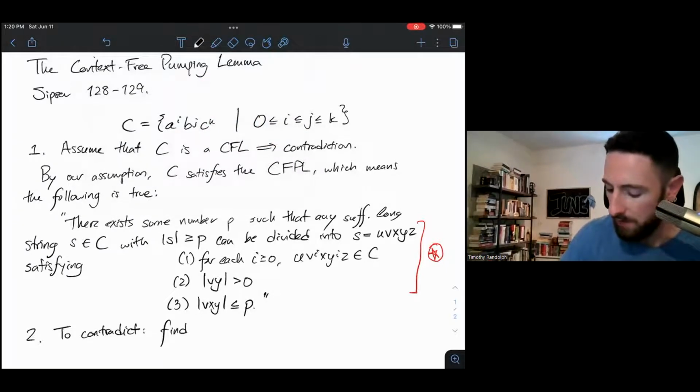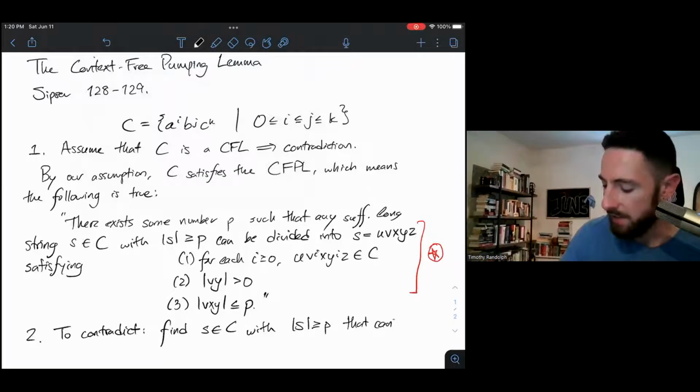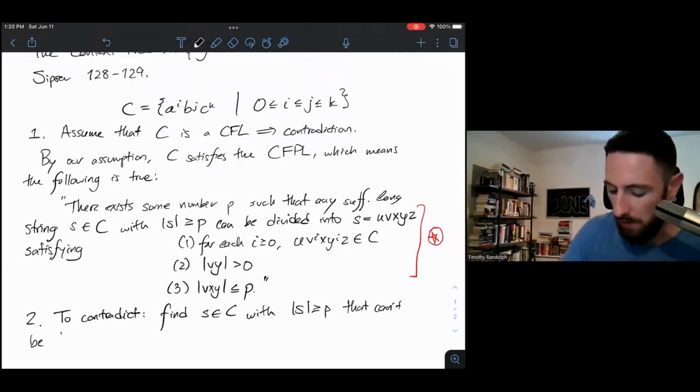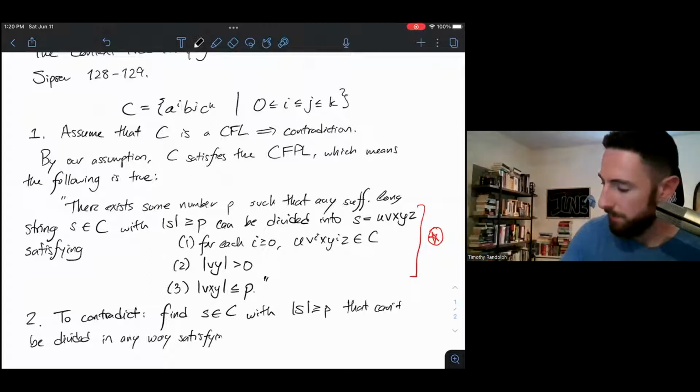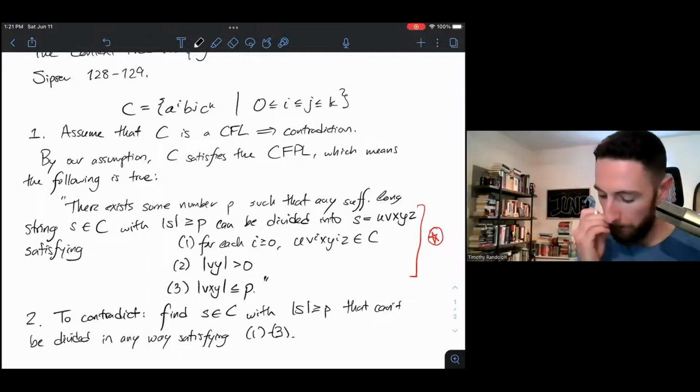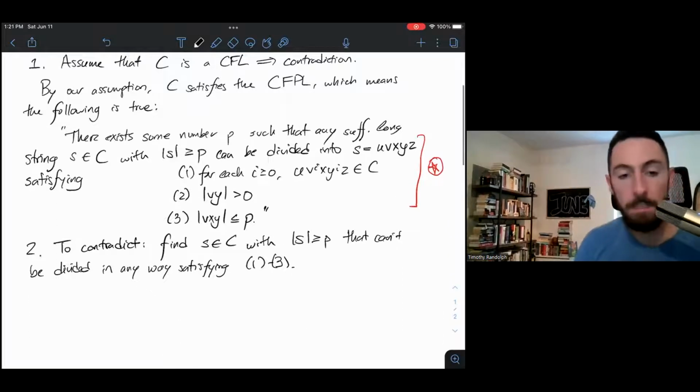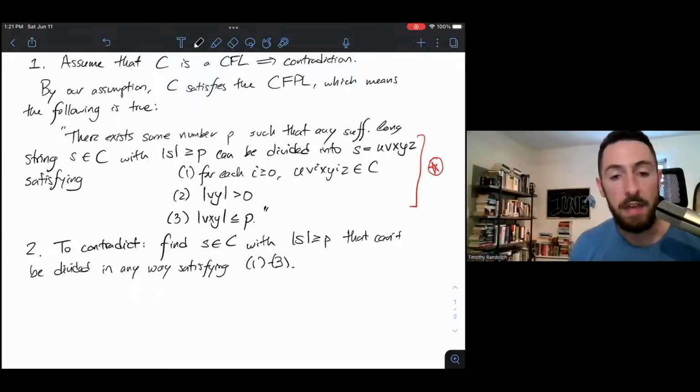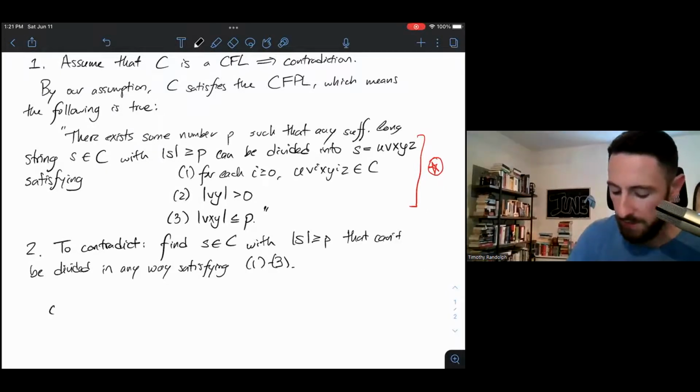So we'll find S in C with S greater than or equal to P that can't be divided in any way satisfying our 3 conditions. So I'm going to show one string that won't work for us. Let's see a candidate.